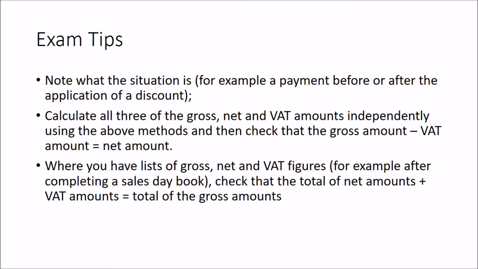That's typically the biggest issue where you're going to go wrong in an exam, is you'll just be slightly tricked, so you'll calculate the VAT on the amount before discount rather than after discount. Or you'll alternatively be tricked into including a prompt payment discount that you wouldn't include, or something like that. Then you're going to calculate all three of the gross, net, and VAT amounts independently using those above equations.